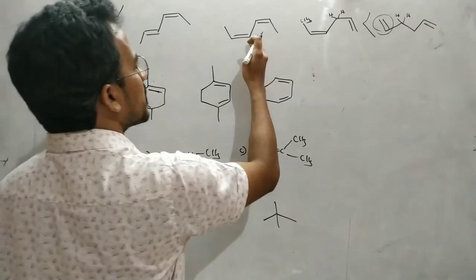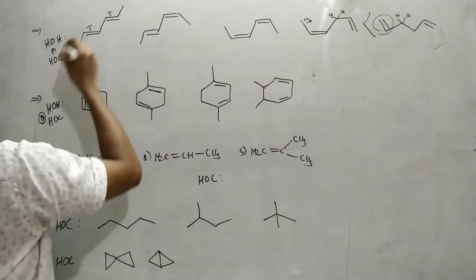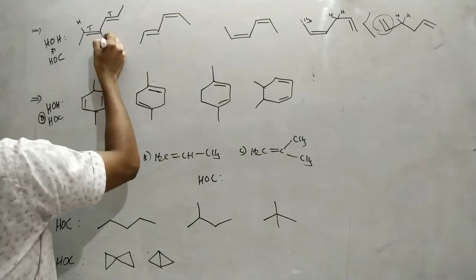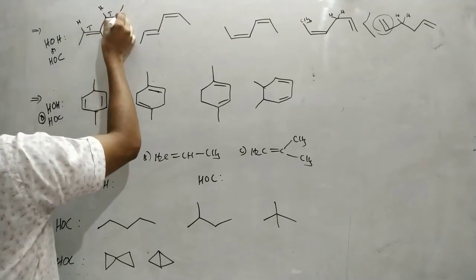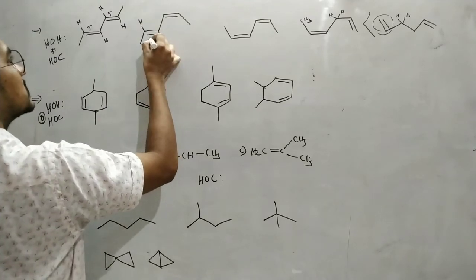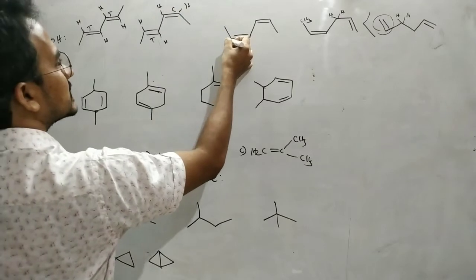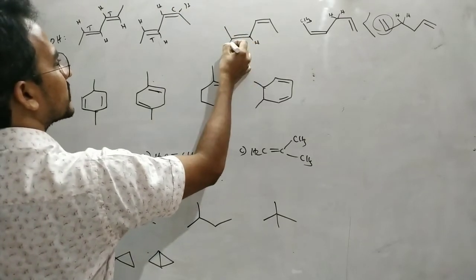Next, coming to this one. It is a trans configuration. Here this hydrogen and this hydrogen are trans to each other. But here, both hydrogens are on the same side, cis.